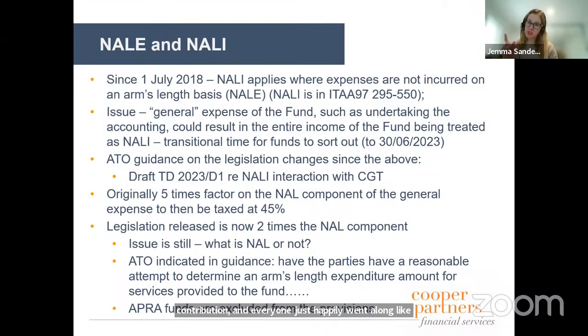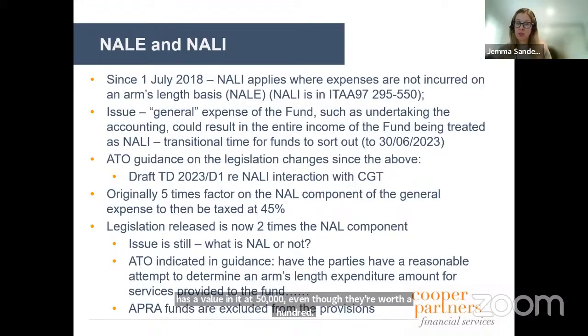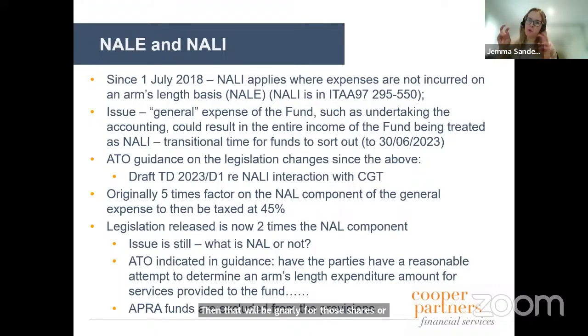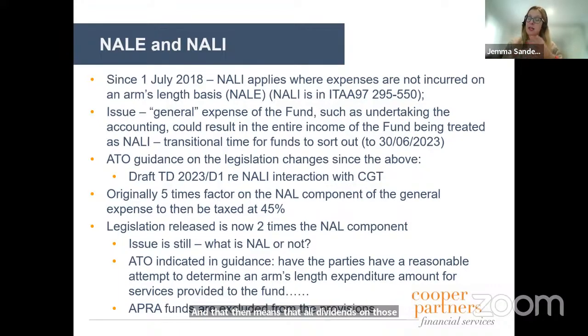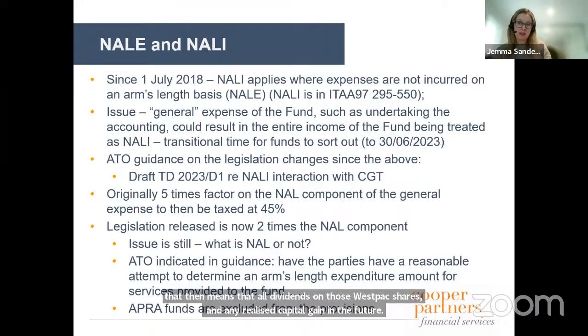But with these provisions, what happens then is if the off-market transfer form only has a value in it at 50,000, even though they're worth 100, then that will be gnarly for those shares or a non-arm's length expense because the fund didn't pay full consideration because the paperwork doesn't represent that. And that then means that all dividends on those Westpac shares and any realised capital gain in the future will be subject to non-arm's length income.